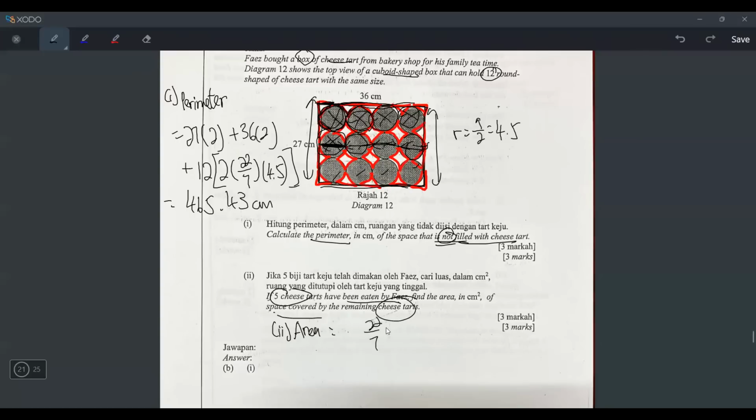And pi I will use 22/7. The radius I only know is 4.5 and then squared. But in the end, I still have to times with 7. Why? Because there are 7 left, right? 1, 2, 3, 4, 5, 6, 7. But before I press the calculator, I noticed that the 7 and 7 can cancel. So I just cancel it and then I press 22 times 4.5 squared. And then I get 445.5. And of course, the unit is cm square, right? So that's the answer for this question. Quite easy. Let's go to the next question.